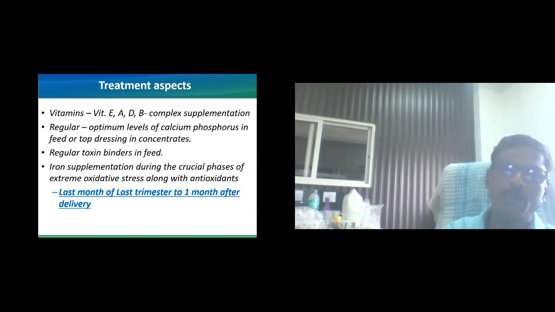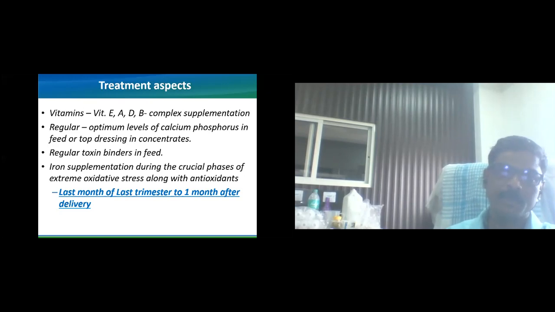Means we don't have any option. Aflatoxin we can't reduce completely. The oxalate we can't reduce completely. The other products like insecticides and pesticides, we don't have any control over that. So whatever things are in our hand, we try to make them optimum.